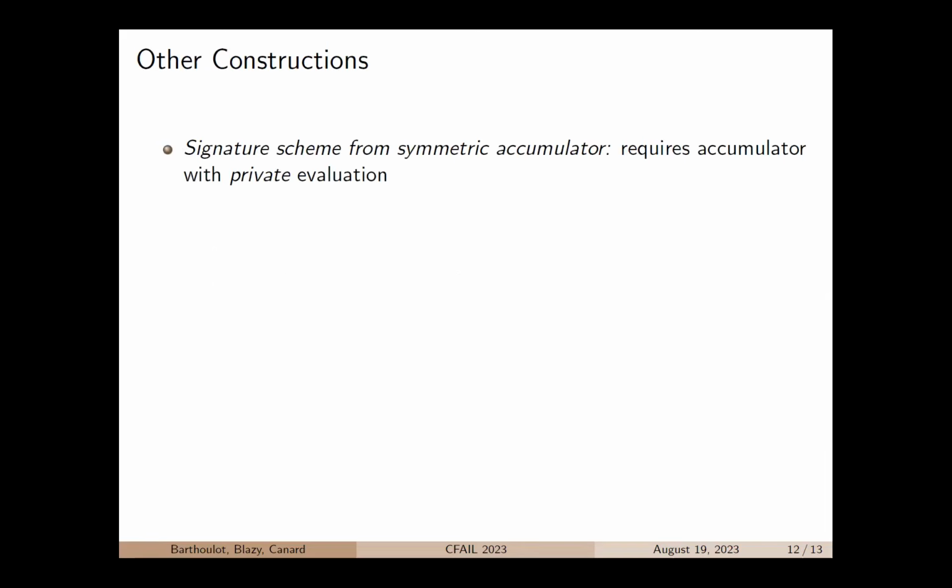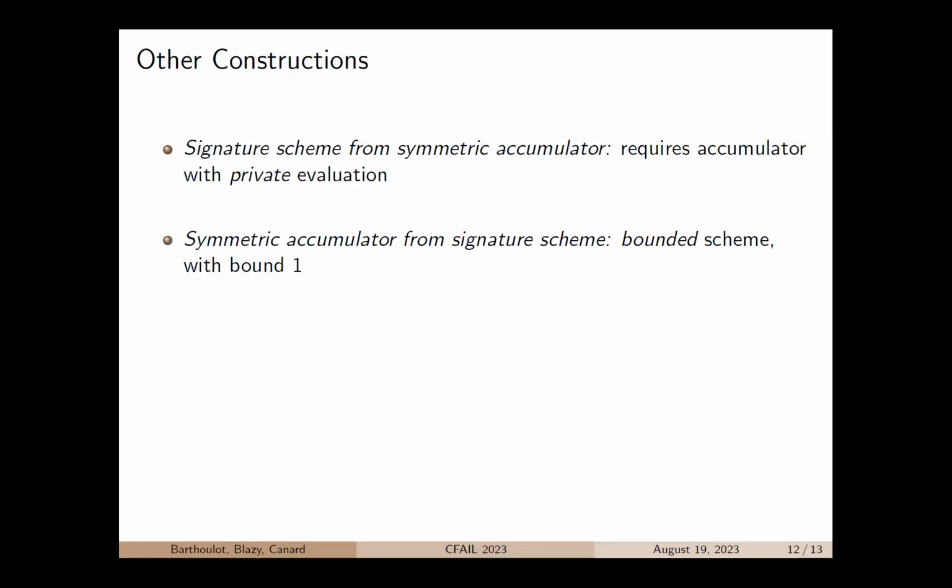Here I will be talking about symmetric accumulators in signature and aggregate signature schemes. The verification algorithm does not need to take auxiliary information as input. Therefore, it is more relevant to use a symmetric accumulator rather than an asymmetric one. So for the construction of a signature scheme from a symmetric accumulator, well, again, this is possible on the condition of finding the perfect accumulator, and this might be complicated in the case of symmetric accumulators, simply because they are mostly based on symmetric cryptographic primitives, and as verification might be public, it seems to be complicated to have a private evaluation.